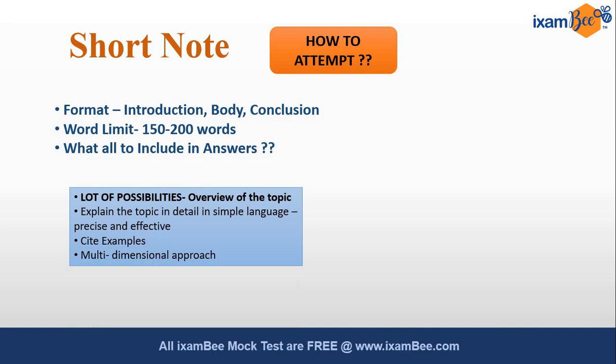You need to have an overview of the topic, explain the topic in detail in simple language, in a precise and effective manner, and cite examples wherever available. There is a multi-dimensional approach to it. You can include advantages, disadvantages, your opinions, impact, implications, history with respect to that answer.